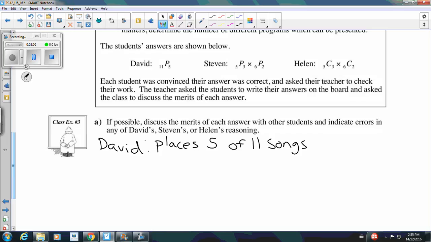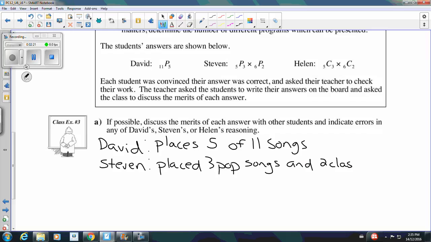Our next one is Stephen. Well, Stephen placed 3 pop songs. Right, we had 5 pop songs to choose from. So he placed 3 pop songs and 2 classical songs, which sounds right.